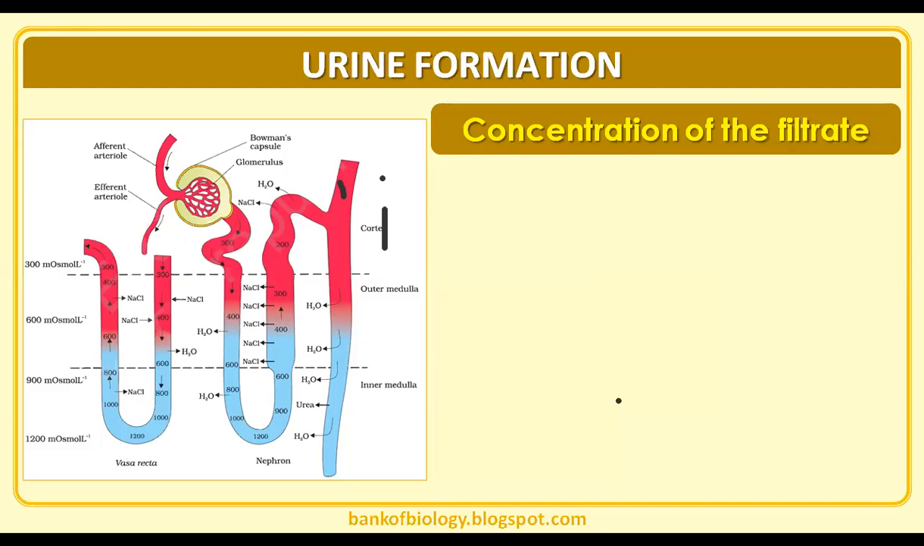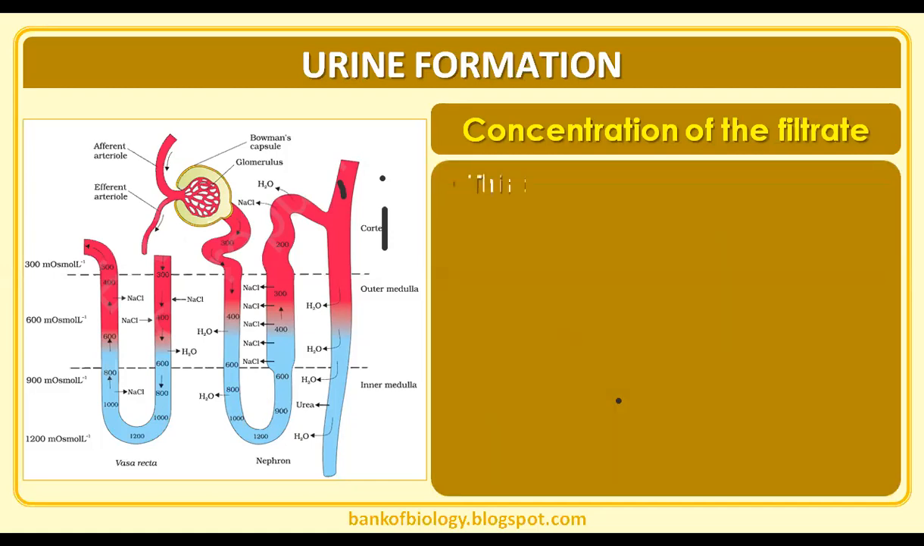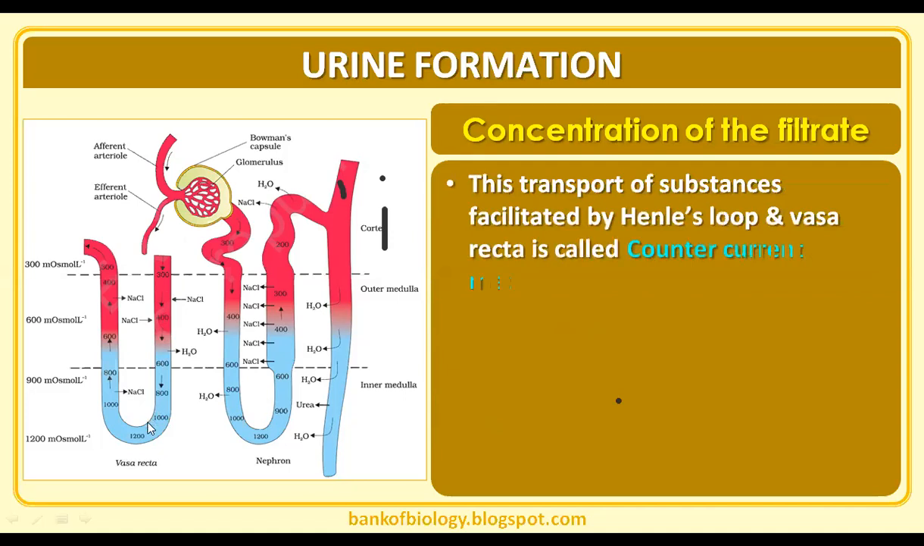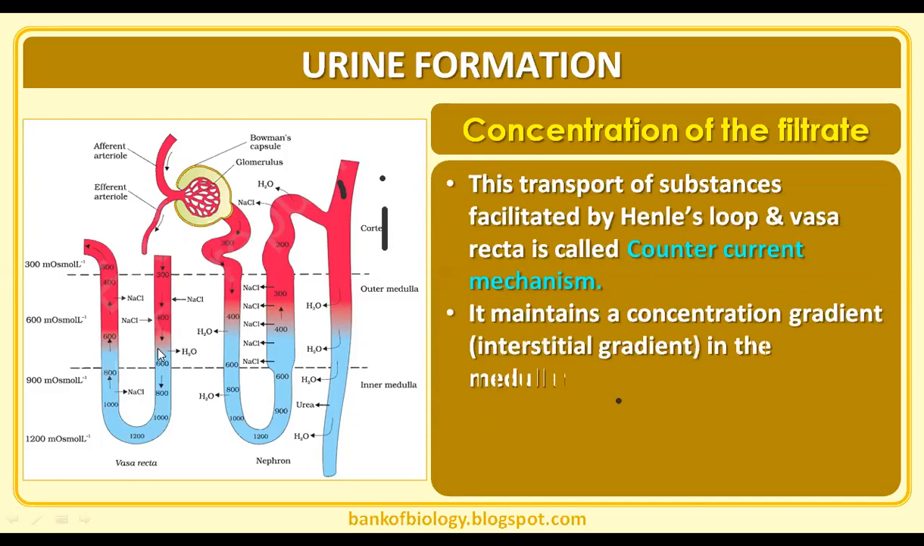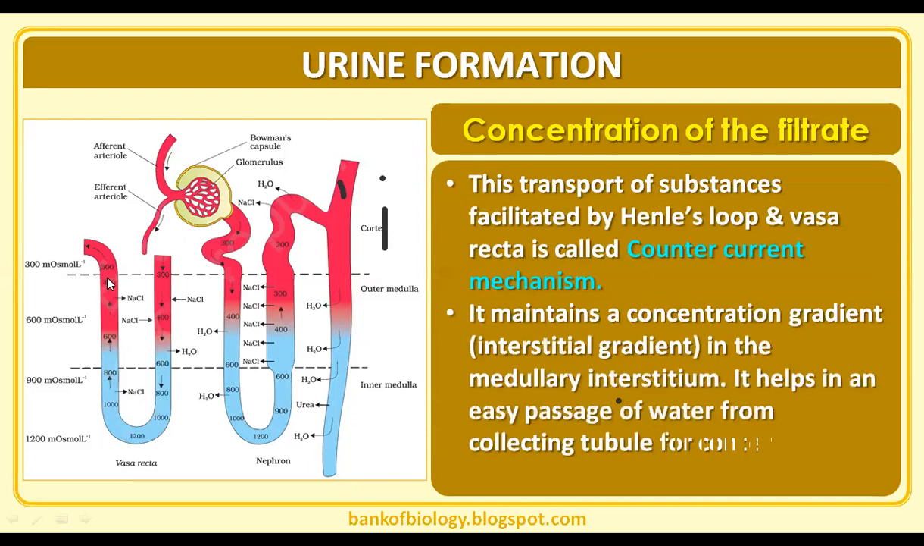So why are we taking this sodium chloride and urea? To increase the concentration gradient in the descending limb of vasa recta. What is the use of increasing the concentration gradient of the descending limb of vasa recta? That means to absorb the water in the ascending limb of vasa recta.